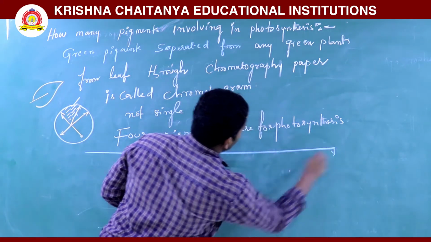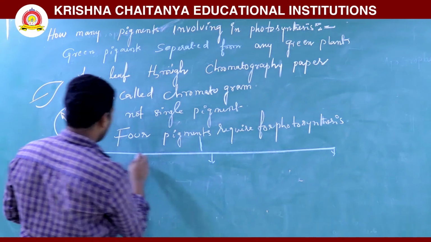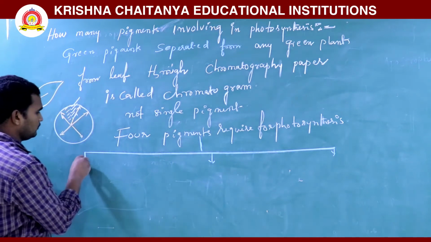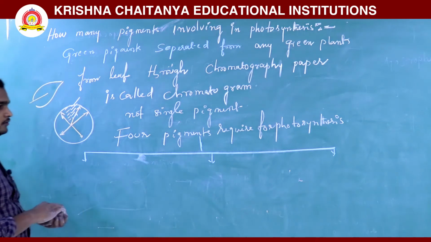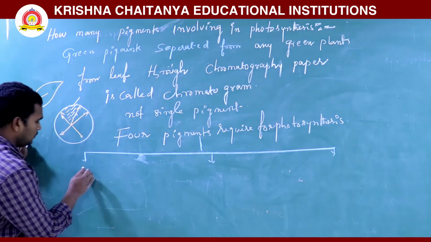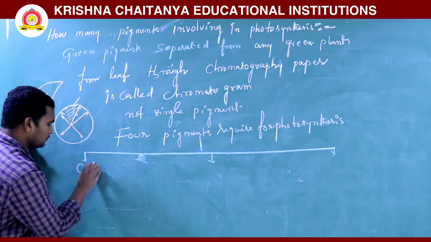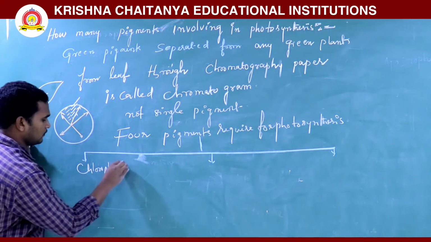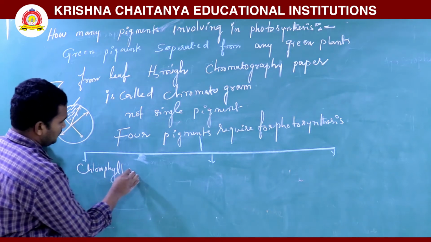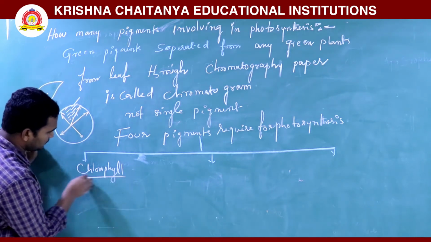Mainly, we see here chlorophyll pigments.